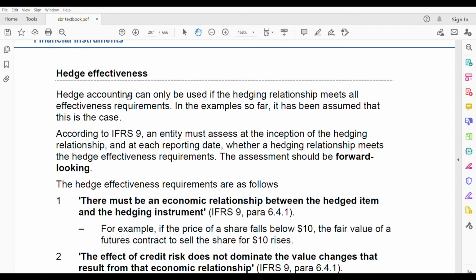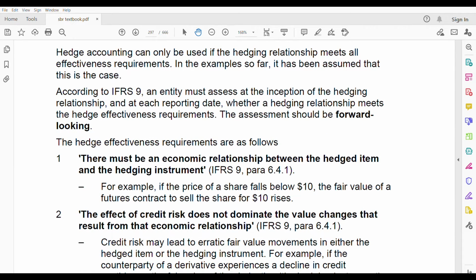So hedge accounting can only be used if the hedging relationship meets all the effectiveness requirements. Now we are going through all the effectiveness requirements. In the examples so far, it has been assumed that this is the case. Whatever questions we have done until now, we always assumed that we met the effectiveness requirements, whether they tell it or not.